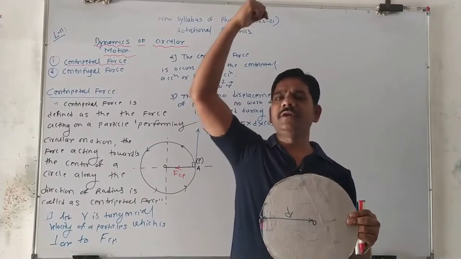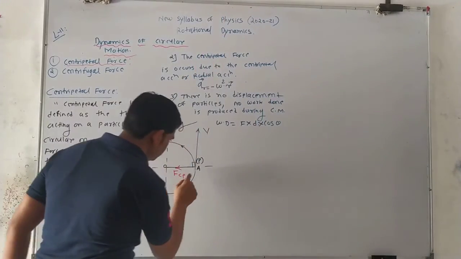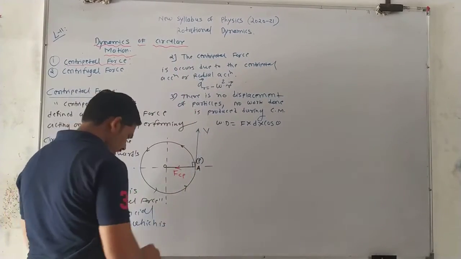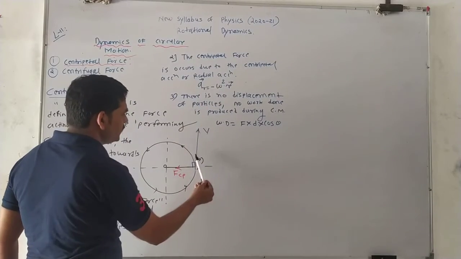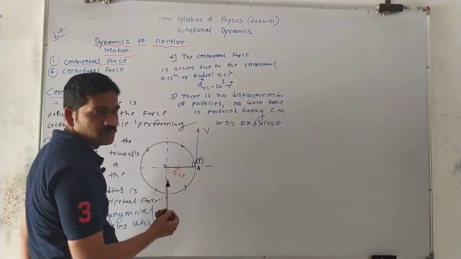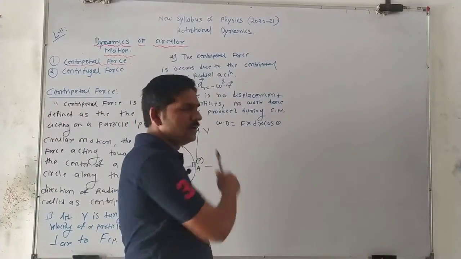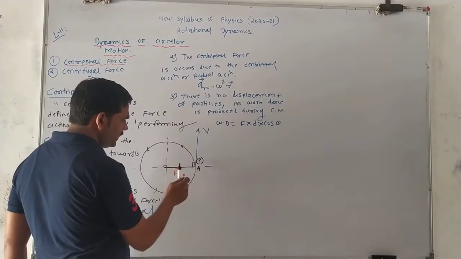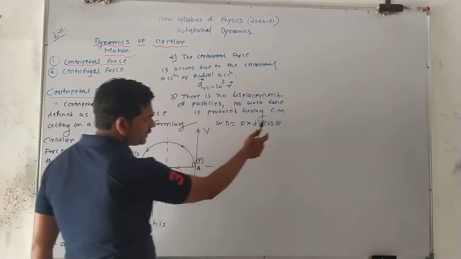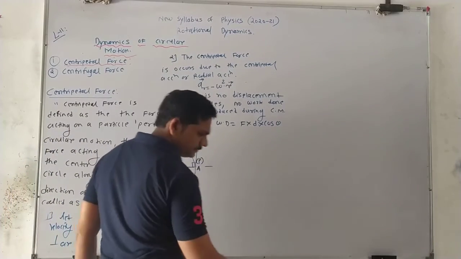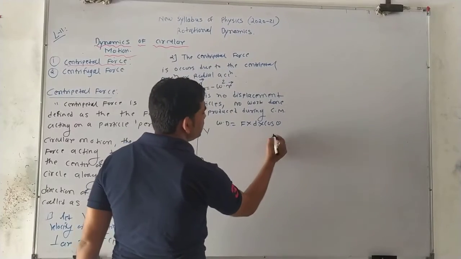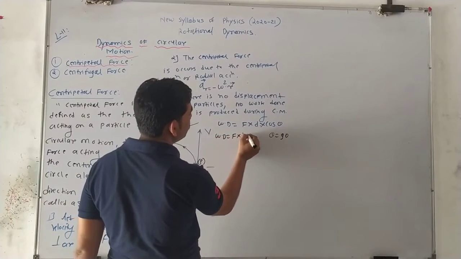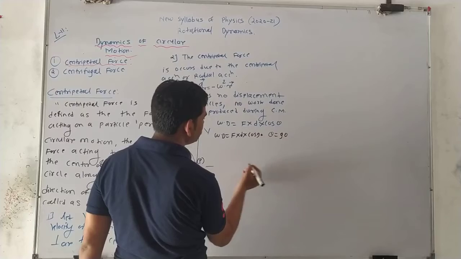Suppose the particle is released here, the displacement occurs in the tangential direction, because the rate of change of displacement is velocity, and the rate of change of velocity is acceleration. So this displacement and the force make an angle of 90 degrees, so theta is 90. So the work done is equal to F into D into cos 90, and cos 90 is 0.